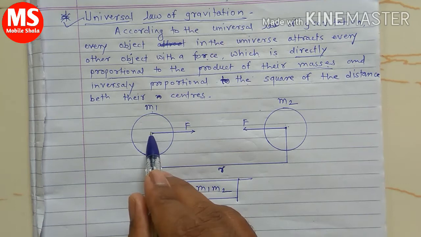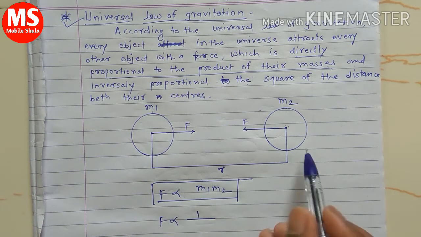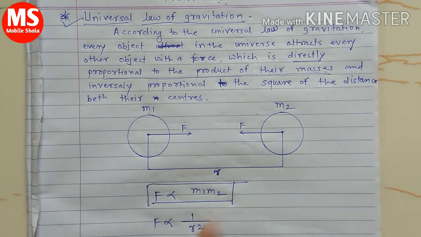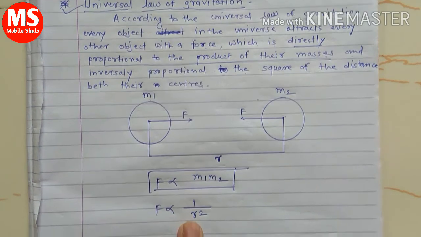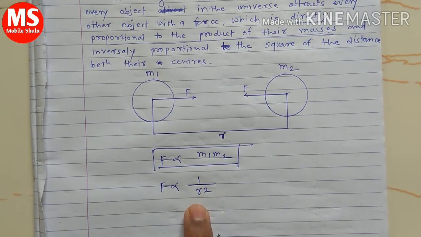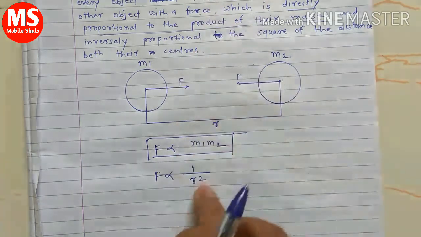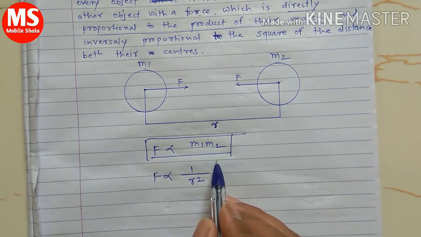These are the centers and this is the distance between the centers of the two bodies. So the attraction force between these two bodies is inversely proportional to the square of the distance between their centers. These are the two laws.